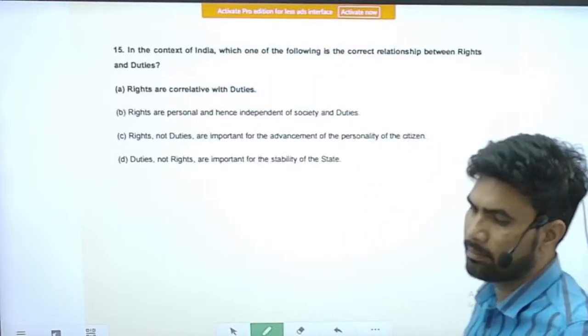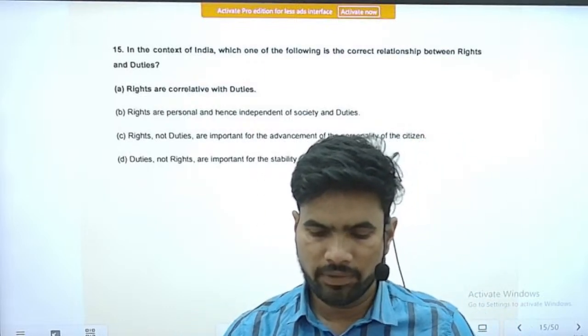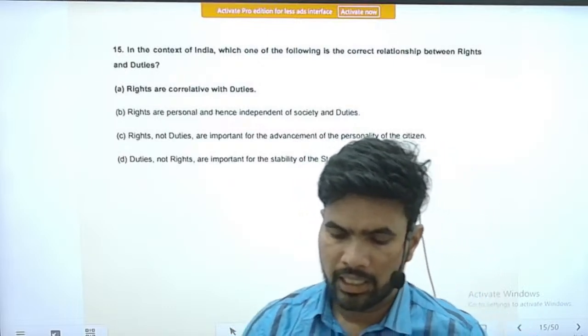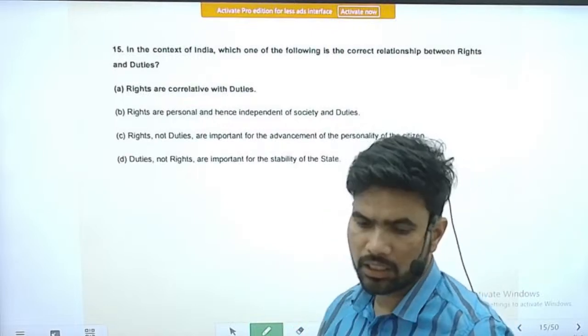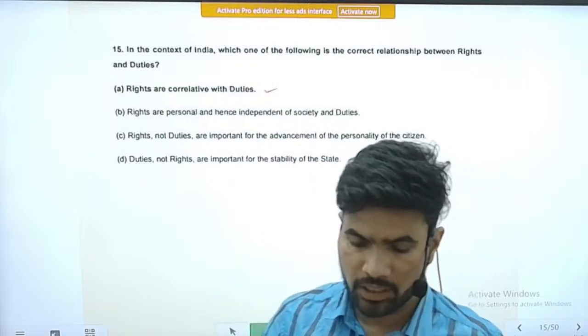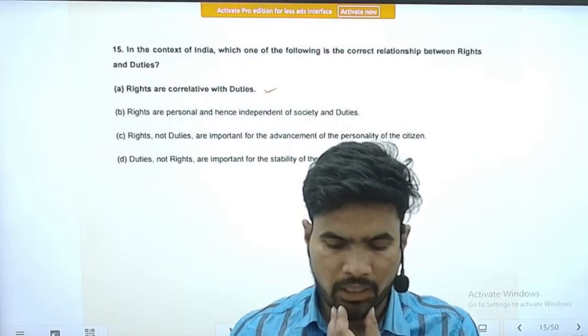Next question, question number 15. In the context of India, which one of the following is the correct relationship between rights and duties? Option A, rights are correlative with the duties. Yes, this is the correct explanation on the face of it. It looks like the correct explanation of the relation between rights and duties.